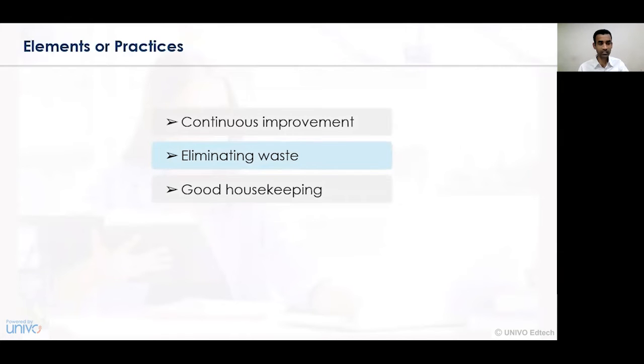The third element that can be undertaken in this case is good housekeeping. In housekeeping or the stores department, all the goods, services, and commodities need to be arranged in a proper sequential manner, in which no wastage or salvage is created. All the activities are conducted in a sequential order, in a particular fashion and manner, and hence good housekeeping plays a very important role. It also considers how we display the products, and the availability of raw material, goods, services, process delivery, and so on. And hence, good housekeeping is also essentially important.